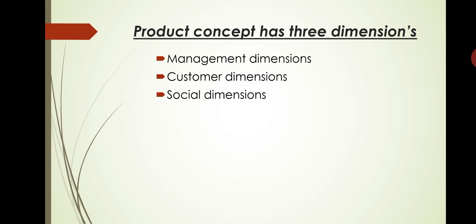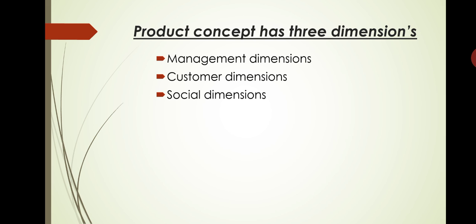First one, management dimension. What is this management dimension? The management dimension includes the core specifications or physical attributes of a product which distinguish it from other products. In the management dimension, they distinguish their products from other related products by features such as brand name, package type, product life cycle, safety components, etc. Take for example Vivo and Oppo. They have different brand names, right? The products are distinguished from one another. Their package is different, their product life cycle is different, understood?